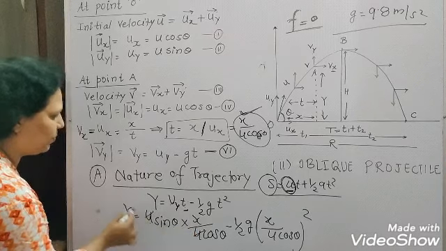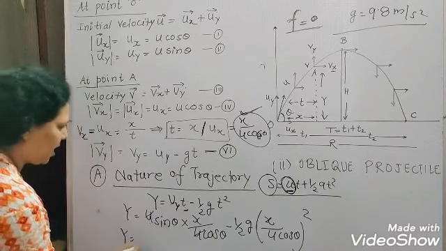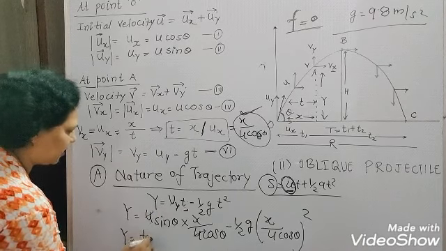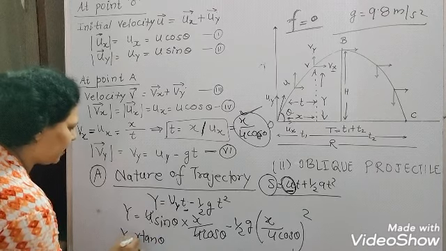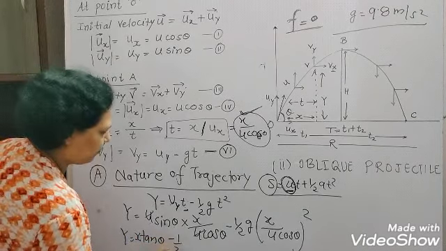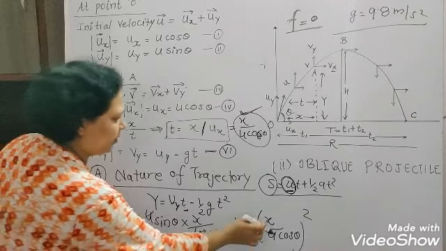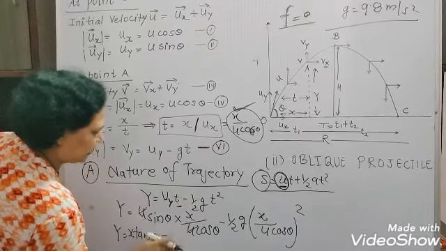This U would be cancelled here. This is sin theta upon cos theta, and it will be tan theta. So we'll write X tan theta here, minus half G, and you will see that this is G. I am just combining this actually.